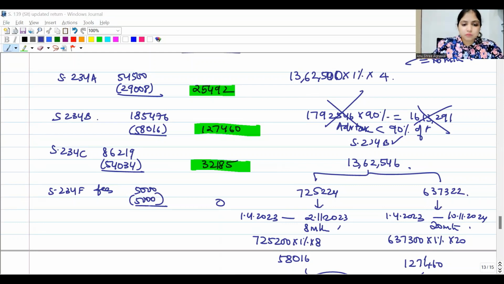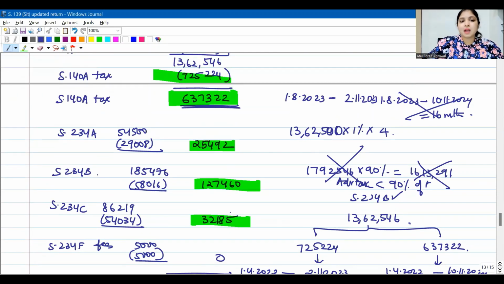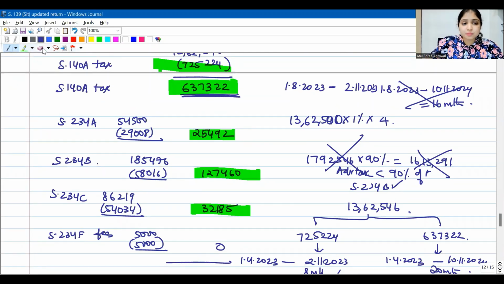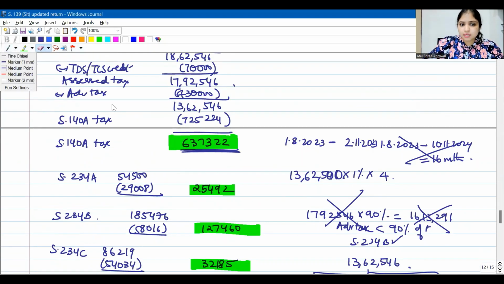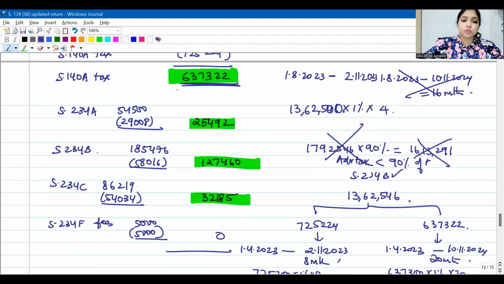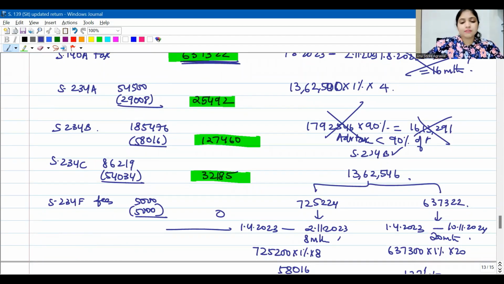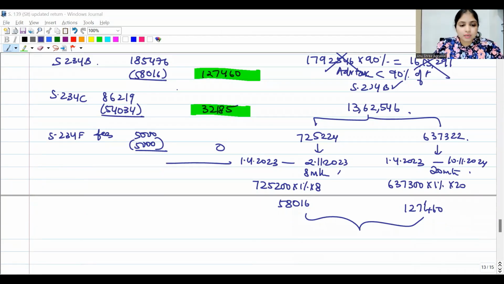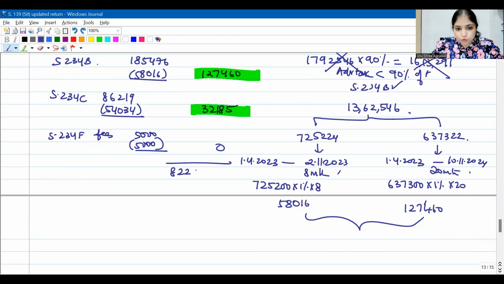Okay, so now if you see, as of now, how much total tax am I asking the assessee to pay? He was supposed to pay totally this 13,62,546, but he has already paid 7,25,224. So I'm asking him to pay 6,37,322 more of self-assessment tax, 25,492 of 234A interest, 1,27,460 of 234B interest, 32,185 of 234C interest. So total I am asking him to pay 8,22,459.